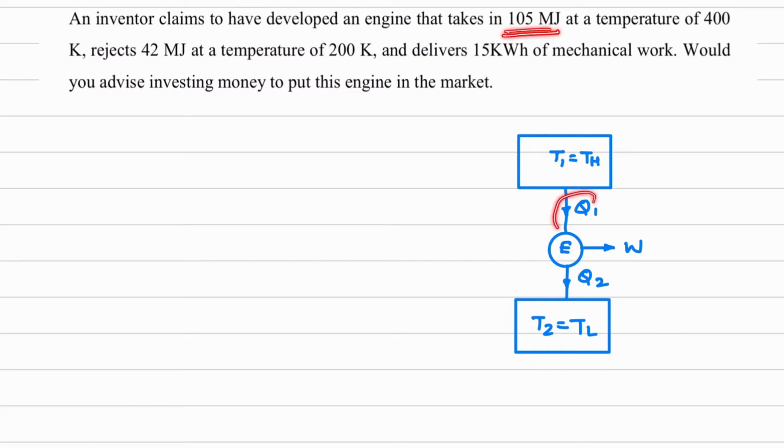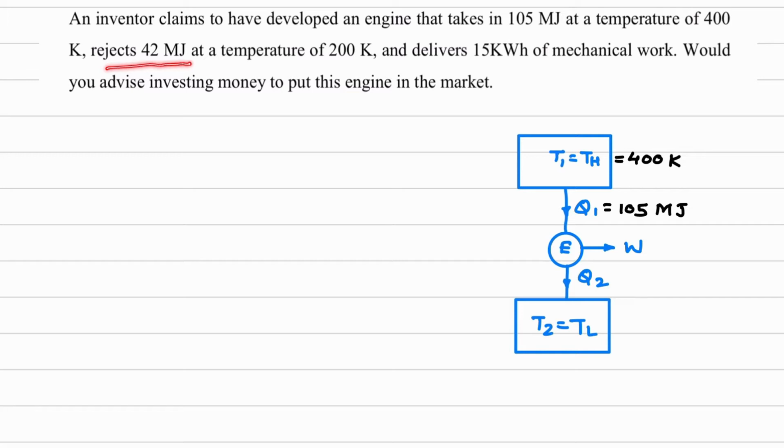So this Q1 value will be 105 megajoule, at a temperature of 400 Kelvin. The high temperature is already given in Kelvin, so I'll write 400 Kelvin.